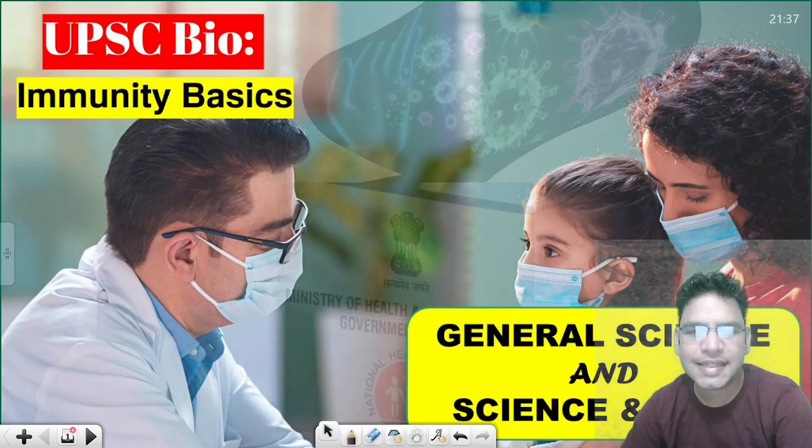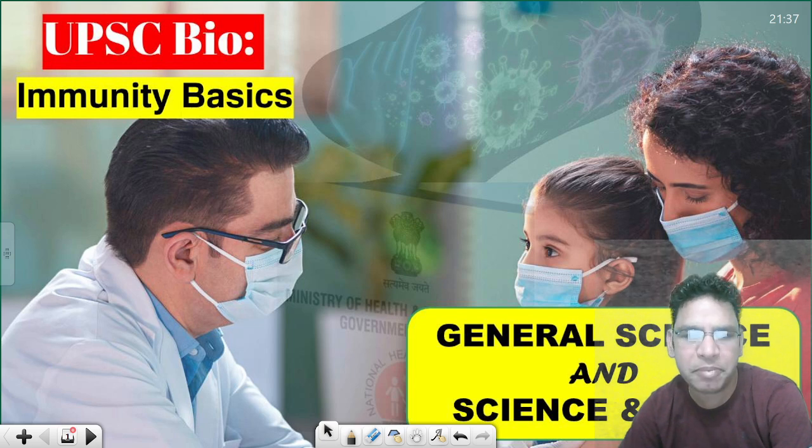Following our last discussion on monoclonal antibodies, today we are building on that foundation to explore the broader critical topic of immunity. Understanding your body's defense system, encompassing innate and adaptive immunity, is absolutely essential for your UPSC CSE examination. We often see discussion about immunity in daily news, making it a highly relevant topic for both your preliminary examination and mains examination. So let's dive in and master these vital concepts for your success in the examination.